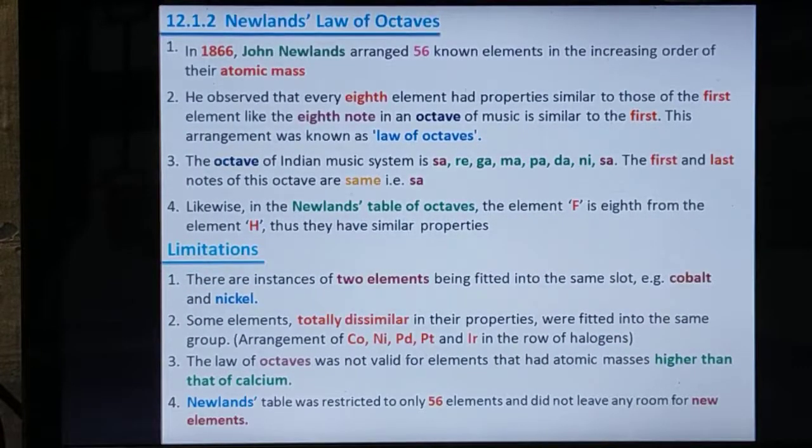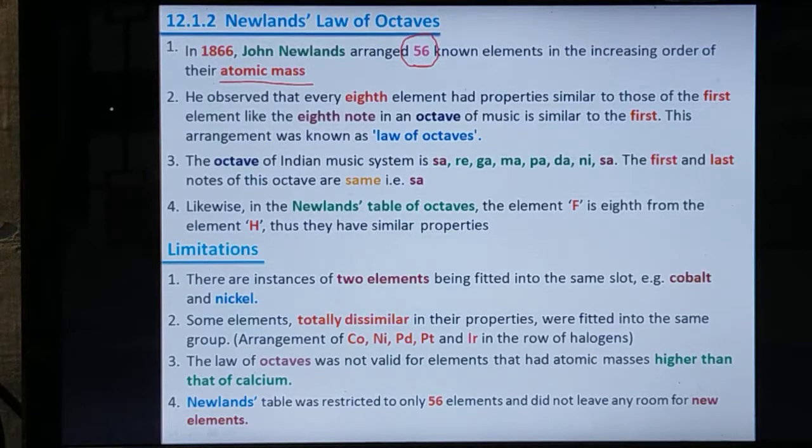Next one, Newland's law of octaves. This is another method. In 1866, the scientist John Newland arranged 56 known elements in the increasing order of atomic mass. So he also made an arrangement by increasing order of atomic masses of the elements. By his time, how many elements were known? 56 elements. 56 elements he arranged.